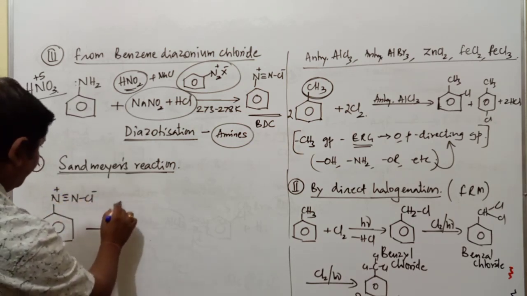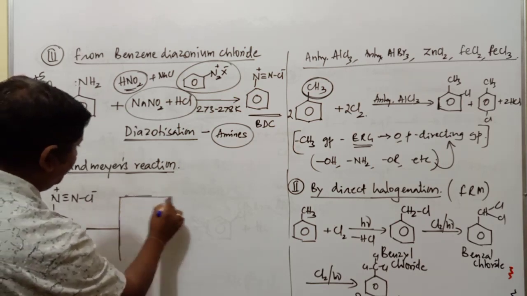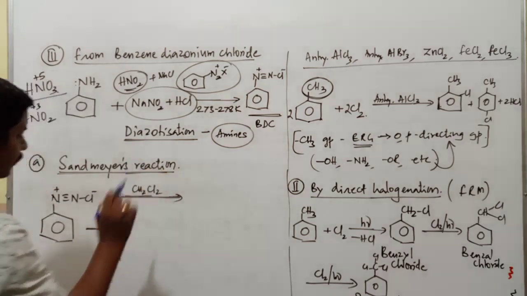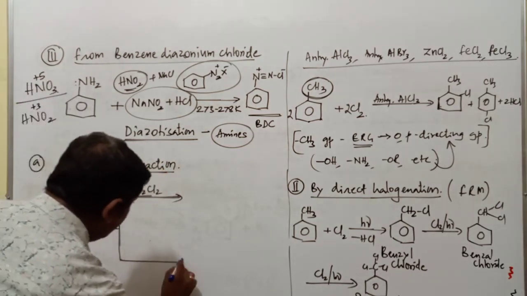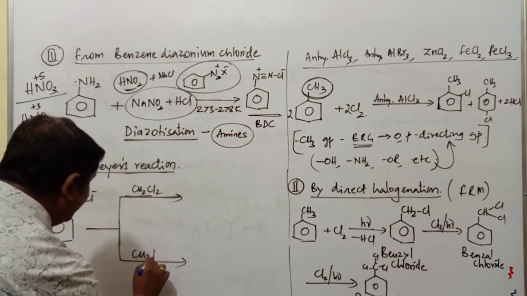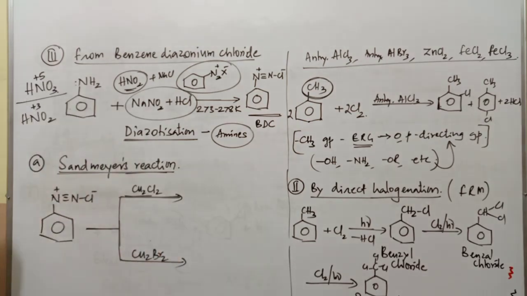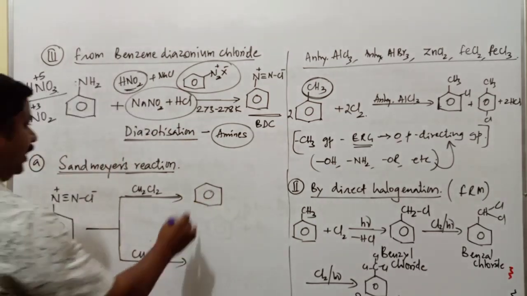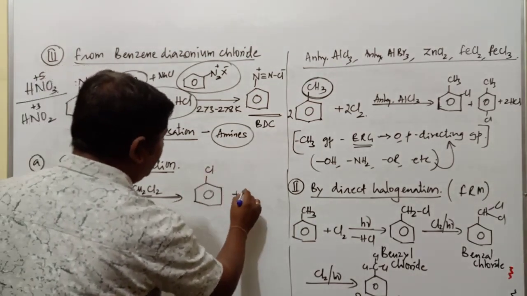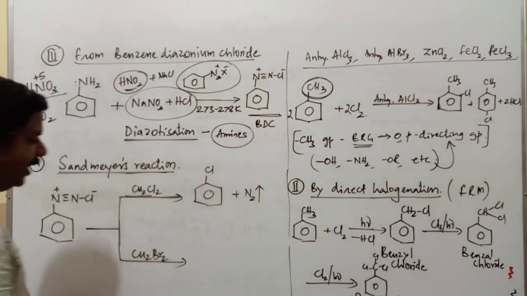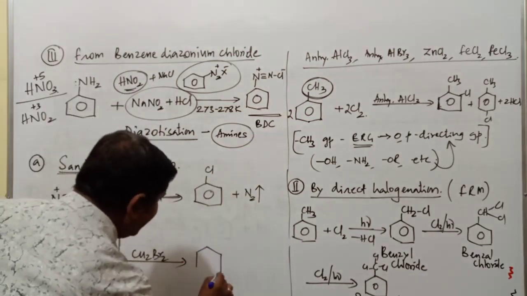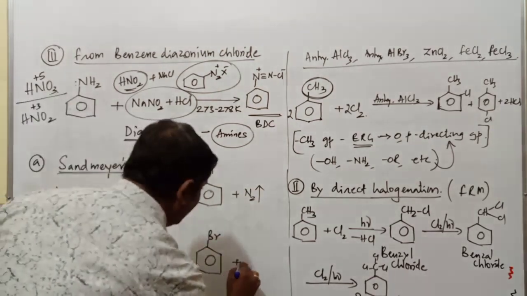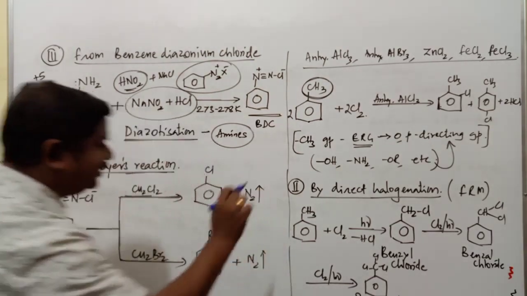When this compound is treated with Cu2Cl2, and this compound is treated with Cu2Br2, the product obtained in the first reaction is chlorobenzene, and nitrogen gas gets eliminated. Similarly, in the second reaction the product obtained is bromobenzene, and here also nitrogen gas gets eliminated.